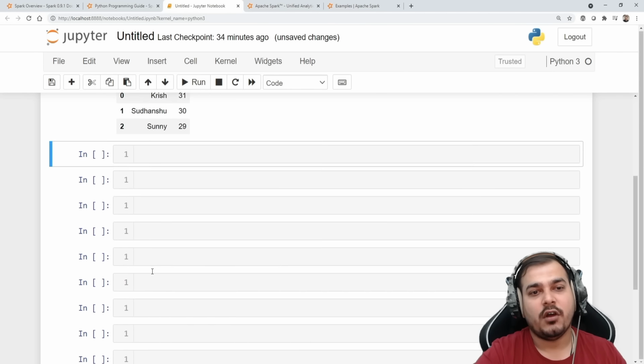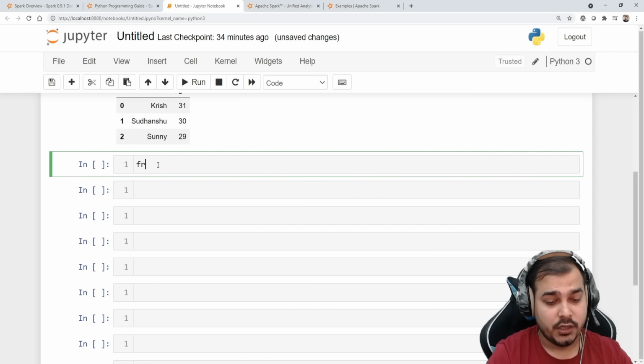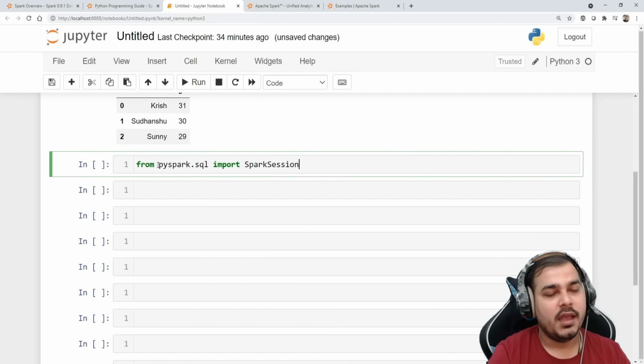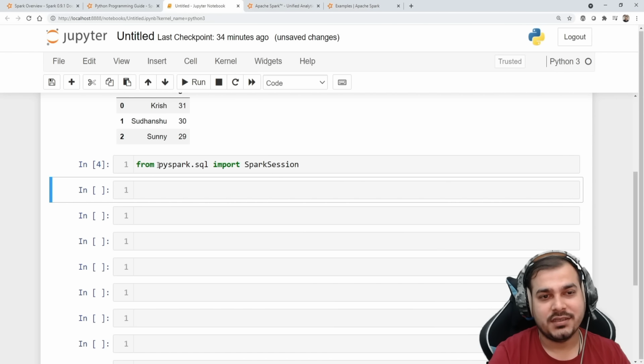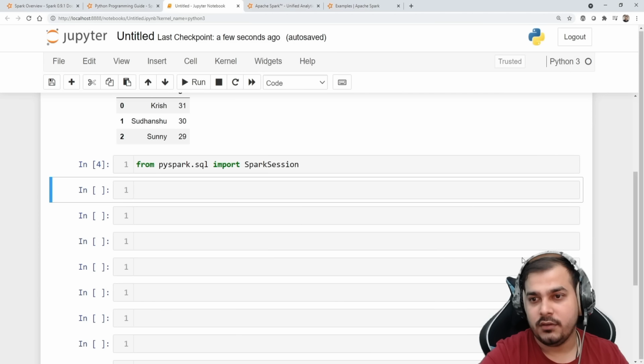Just follow these particular steps with respect to creating a Spark session. I'll write from pyspark.sql import SparkSession, and then I'll execute this. You can see that it is executing fine.